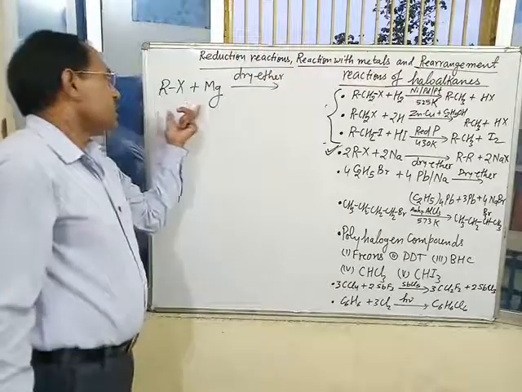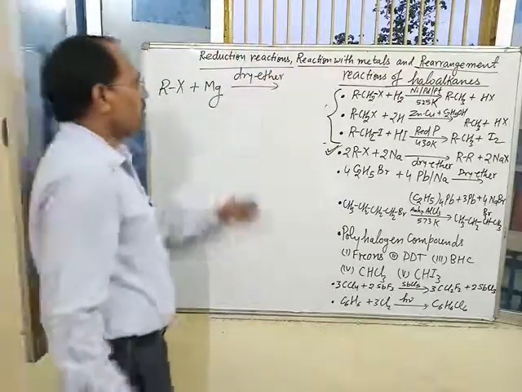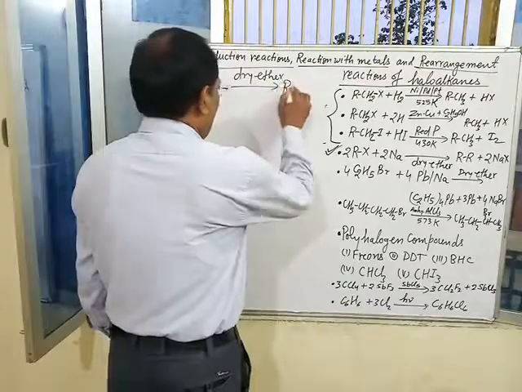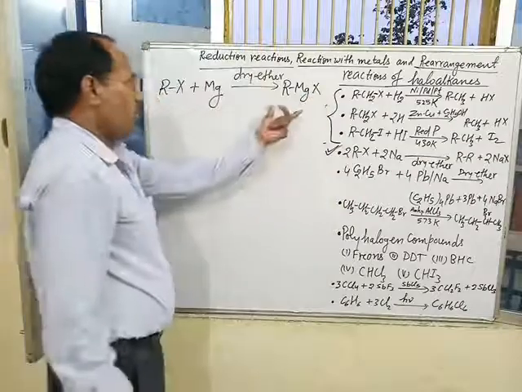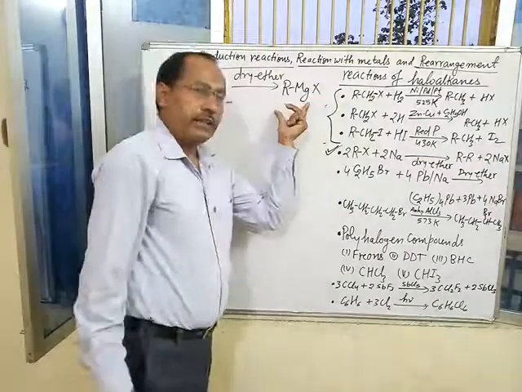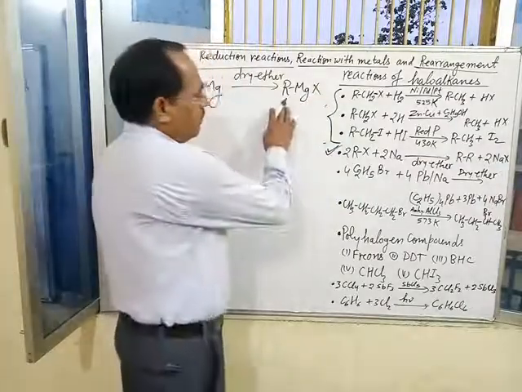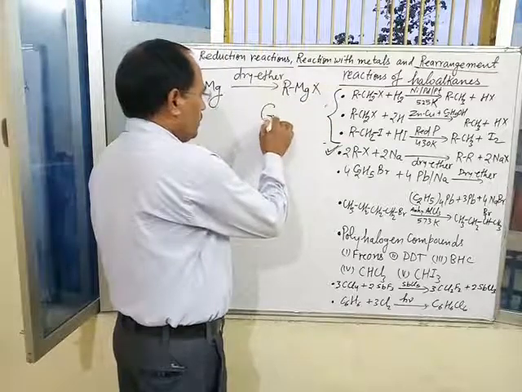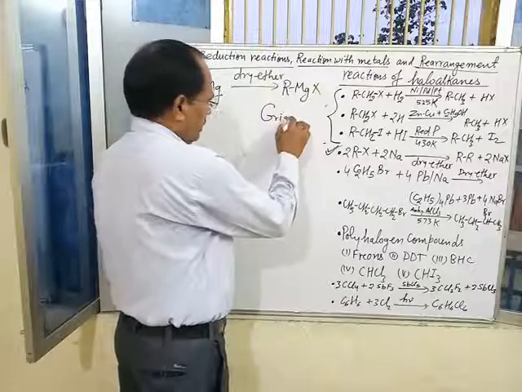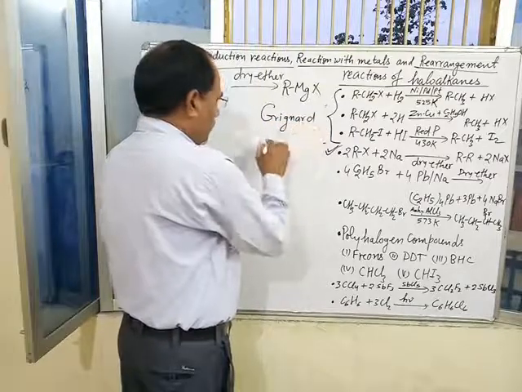When alkyl halide reacts with magnesium metal in dry ether, alkyl magnesium halide is obtained, which is an example of Grignard reagent. This is called alkyl magnesium halide and also known as Grignard reagent.